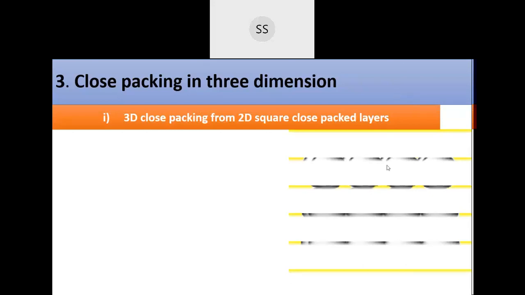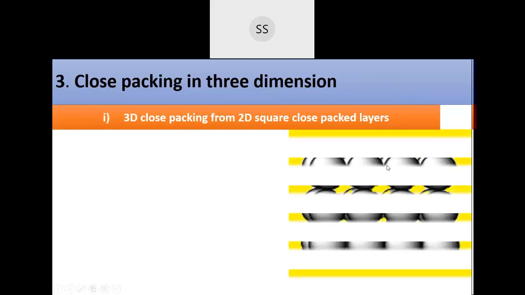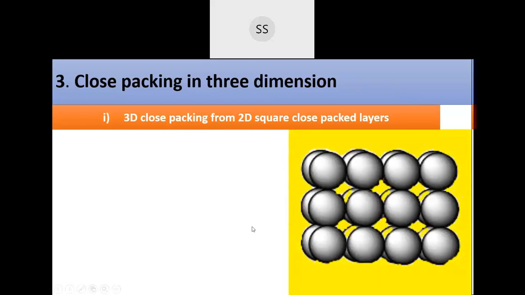So we are going to consider the 2D square. You remember the 2D square we just did, where you observed an A type of arrangement. You had particles like this: A type, and again above that you have A type. So this will be your base. Getting the point? This you are going to keep down.